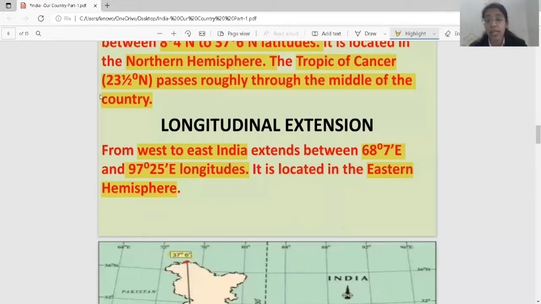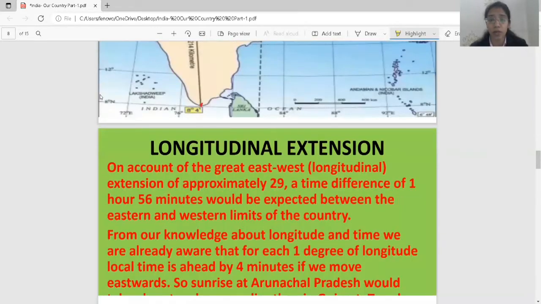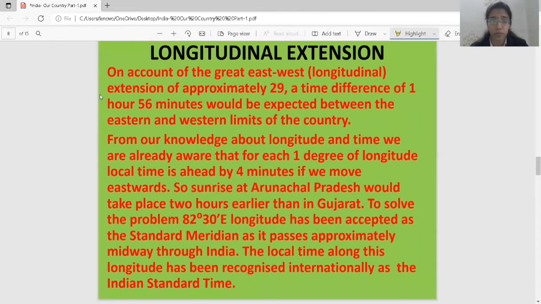I can ask, longitudes are in which hemisphere? Eastern hemisphere. What is the longitudinal extension? 68 degree 7 east to 97 degree 25 east. Underline, keep on underlining. Now we are talking about longitudinal extension only. It greatly covers your east and west part. Approximately, there is a time difference of 1 hour 56 minutes between the eastern and western limits of the country.